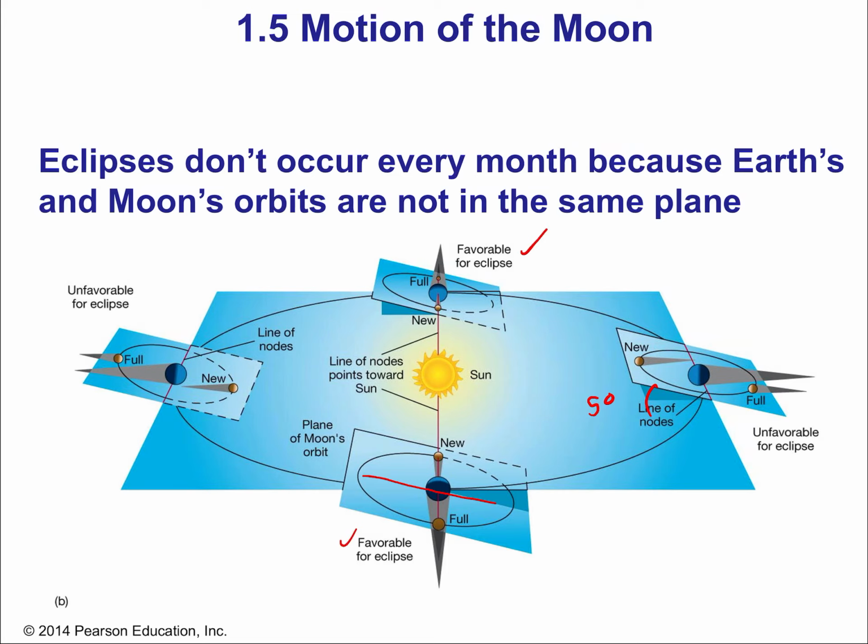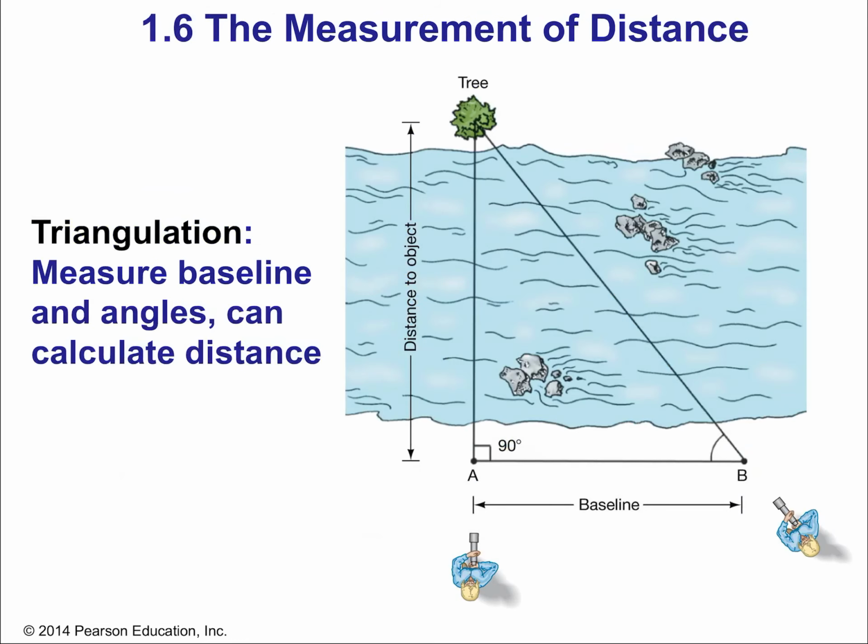If the orbital plane of the moon was lined up with the ecliptic, which is to say the orbital plane of Earth around the sun, then if it was perfectly lined up, every single new moon and full moon would be an eclipse. Imagine that. That'd be kind of cool. That's just not the way things worked out during the particular conditions of how the moon was formed so many billion years ago. All right, so enough about the motion of the moon.